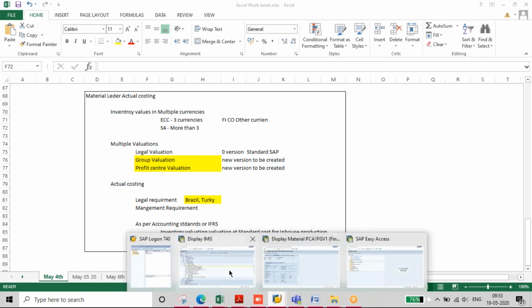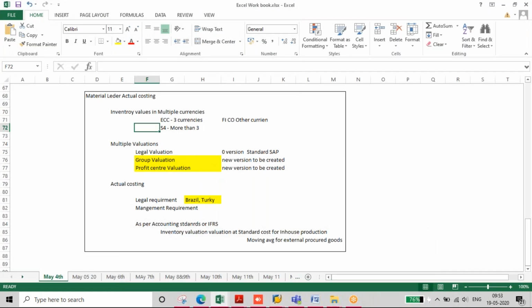But in configuration, ML is still three currency. We have 10 currency, but ML is still three currency. No, I think we can have more currencies in S4 HANA, because I have gone through the ML S4 HANA press book, where they have mentioned that we can have more than three currencies.